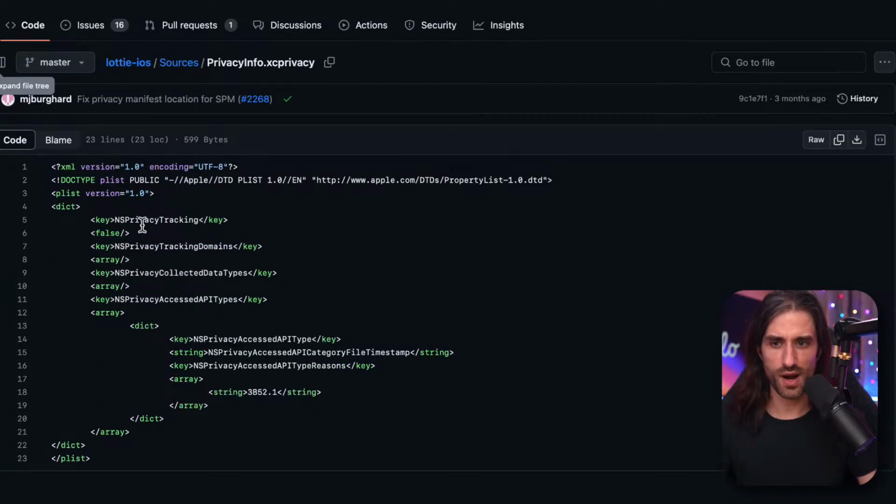So you can see they don't track, no tracking domain, makes sense. No collected data type, and for the API that they use, it's the timestamp, and it kind of makes sense that they use the timestamp, because since they are dealing with animation files, it makes total sense that they would declare this. So once again, something that is not obvious to figure out when you just use the framework.